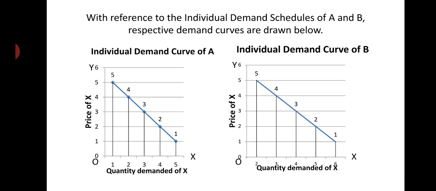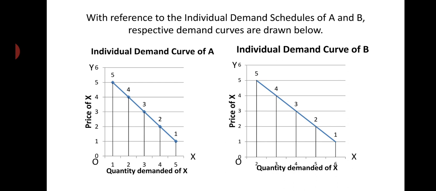When we graphically represent the individual demand schedule of A, we get the individual demand curve of A. And when we graphically represent the individual demand schedule of B, we get the individual demand curve of B.